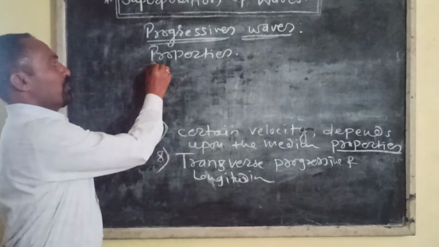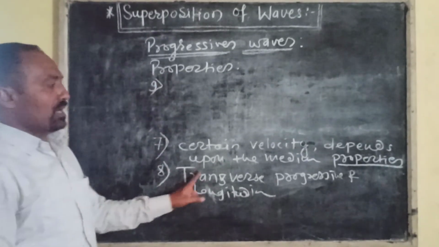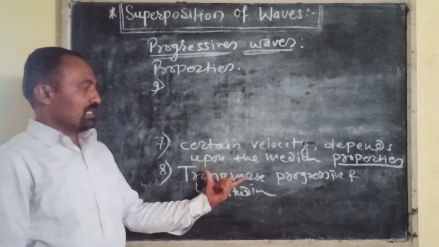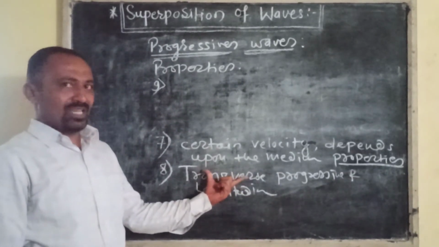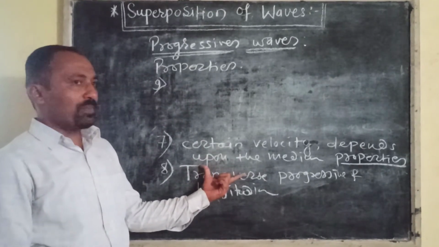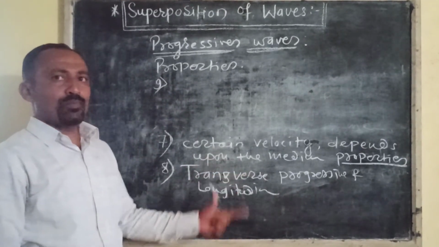Now the next property is to explain the transverse progressive wave and the longitudinal progressive wave. A transverse progressive wave is a wave in which the particles of the medium vibrate perpendicular to the direction of propagation of the wave.